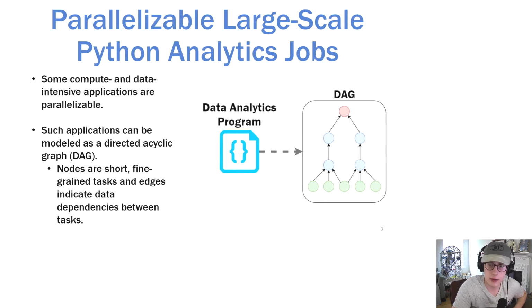Dask takes advantage of the fact that problems related to big data and data analytics are often inherently parallelizable. These problems can be represented as a directed acyclic graph, or a DAG, where the nodes are short, fine-grained tasks and the edges indicate data dependencies between these tasks.